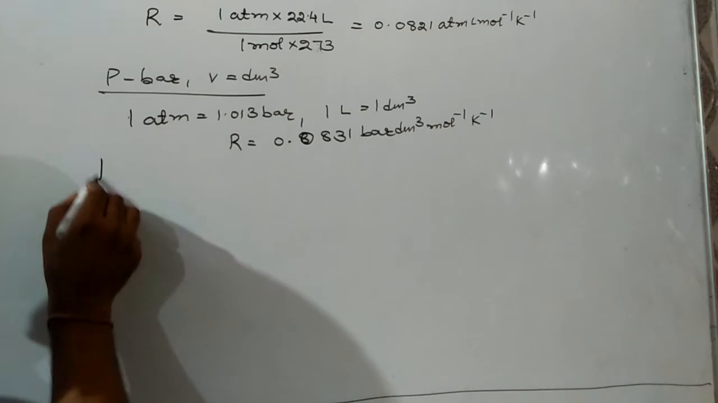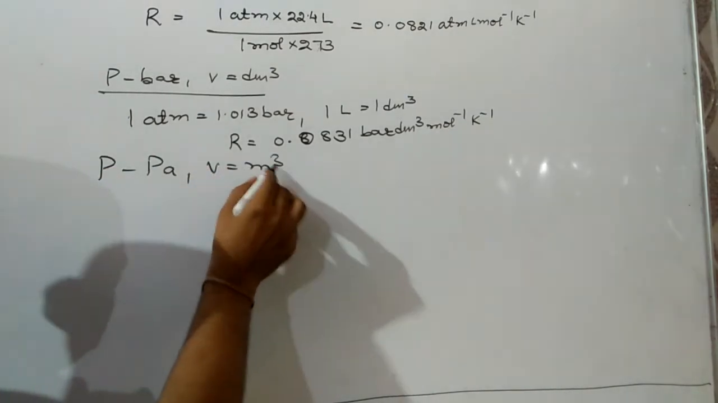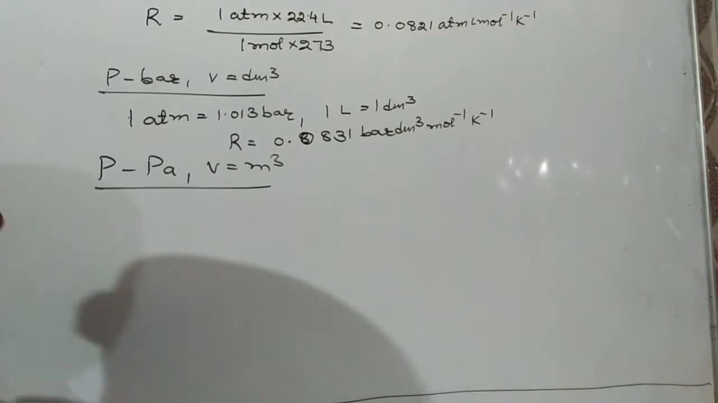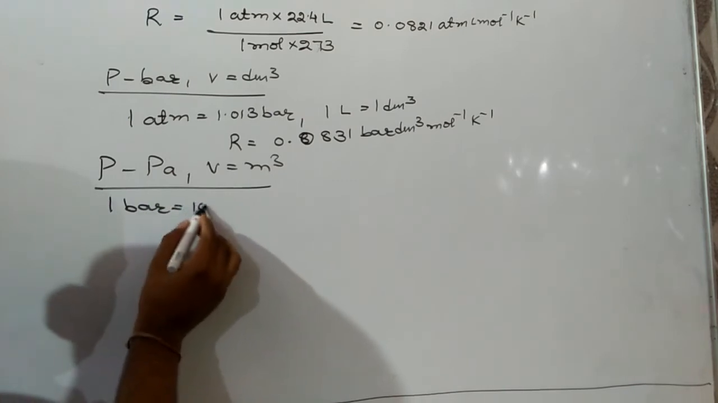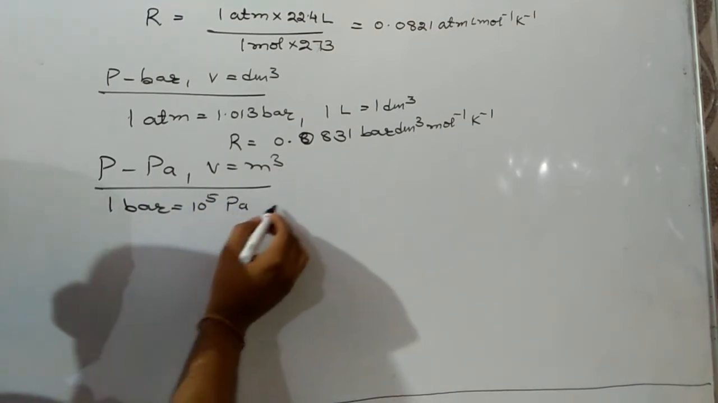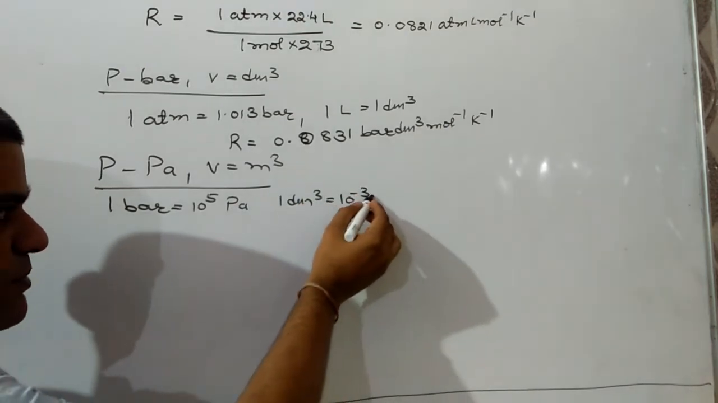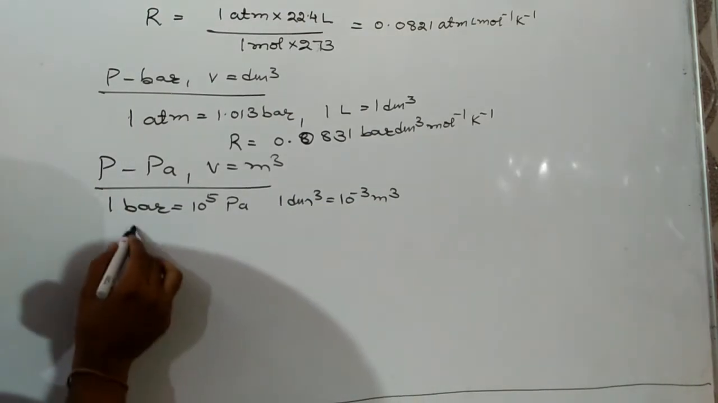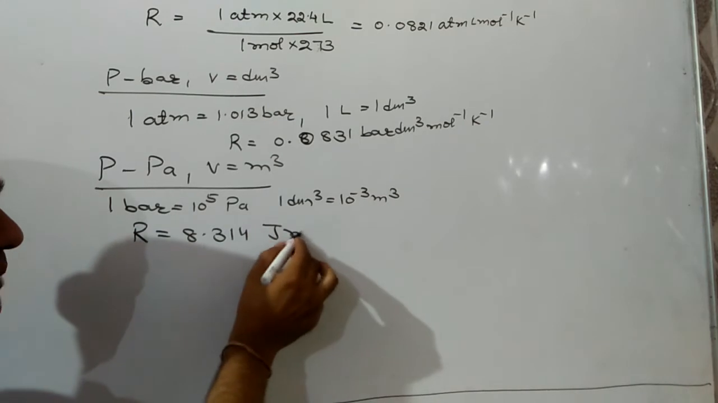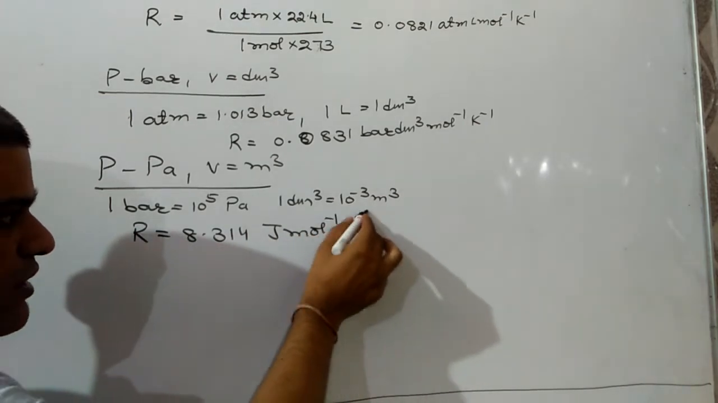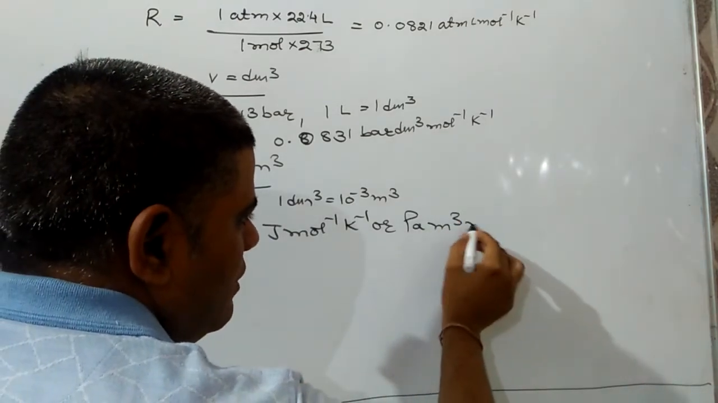The next case is the SI unit, when pressure is in Pascal and volume is in meter cube. Here, first of all, 1 bar is equal to 10 to the power 5 Pascal, and 1 decimeter cube is equal to 10 to the power minus 3 meter cube. Putting these values, the value of R comes out to be 8.314 joule per mole per Kelvin, or Pascal meter cube per mole per Kelvin.